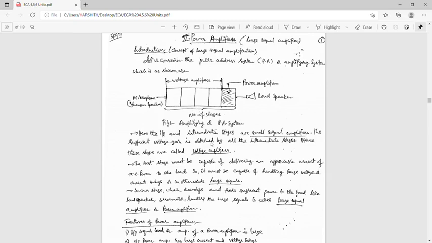Good morning to all. In the last classes we discussed oscillators. Today I would like to explain power amplifiers. Introduction.